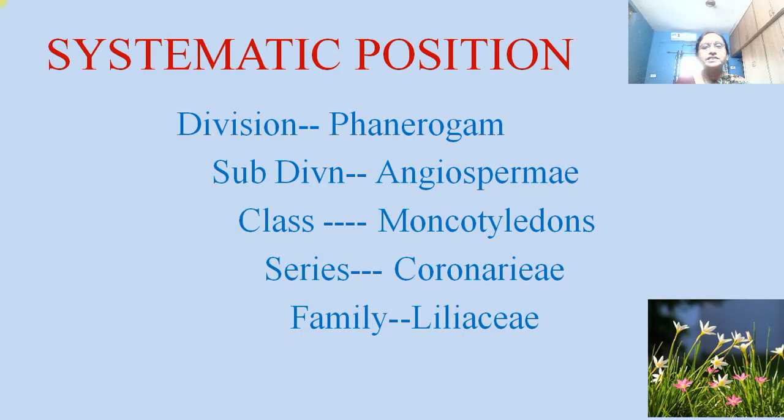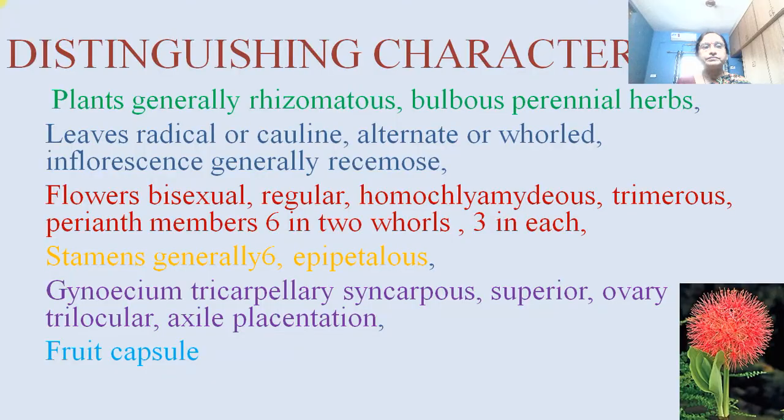Systematic position. The systematic position I am explaining here is according to the Bentham and Hooker system of classification, and that's why: division Phanerogams, subdivision Angiosperms, class Monocotyledons, series Coronarieae, and family Liliaceae.